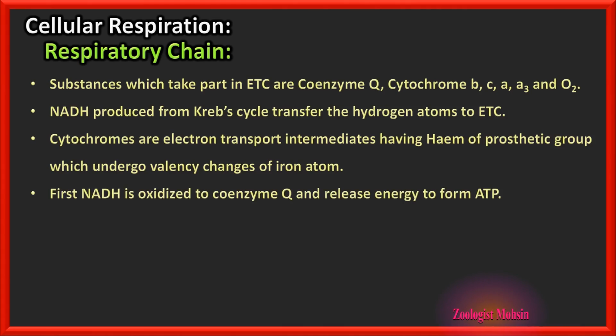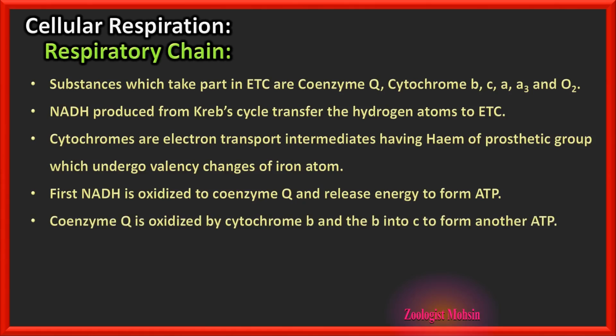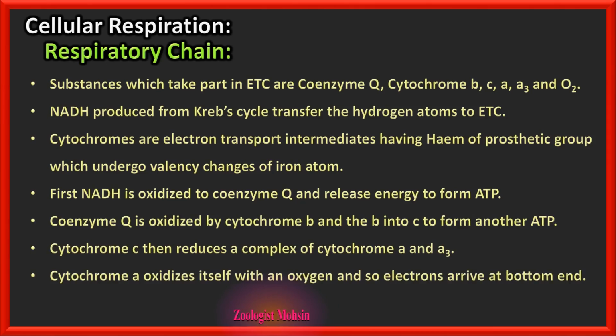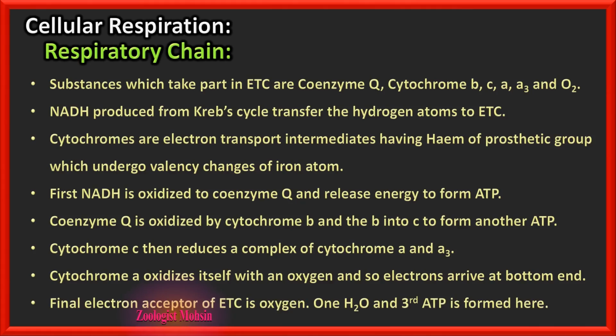First NADH is oxidized to coenzyme Q and releases energy to form ATP. So 1 molecule of ATP is formed. Coenzyme Q is oxidized by cytochrome b and then b into c to form another ATP. So 2 ATP are formed. Cytochrome c then reduces a complex of cytochrome a and a3. Cytochrome a oxidizes itself with oxygen, and so electrons arrive at the bottom end. The final electron acceptor of the ETC is oxygen. One water molecule and a third ATP molecule are formed here as a result of the electron transport chain.